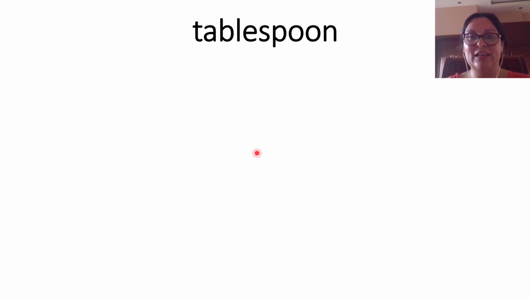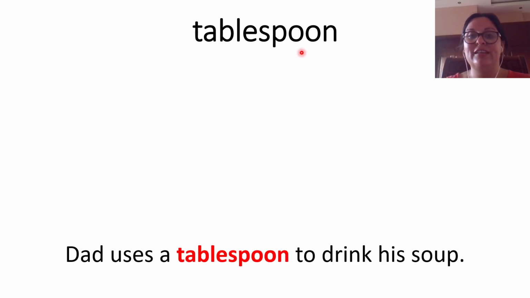Now, guys, here we have another one, tablespoon. Remember that we saw already teaspoon. That is the little one, the smallest one. And I told you that 3 teaspoons are going to make 1 tablespoon. So let's see the picture.